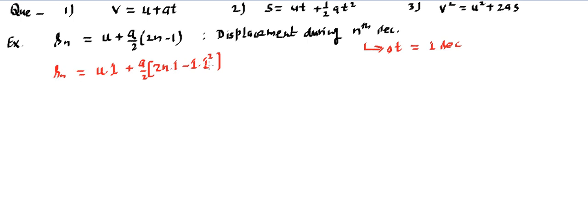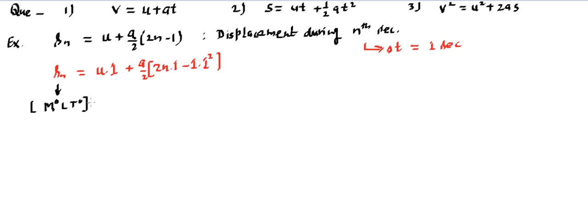Now how and why I am saying so, you will be able to appreciate when you derive this equation, and in that derivation you will find the time difference will be used as a 1. Now if you write a dimensional formula, you are more likely to get the same dimensions for all the terms. This is displacement, so it will be M to the power 0, L to the power 1, T to the power 0.